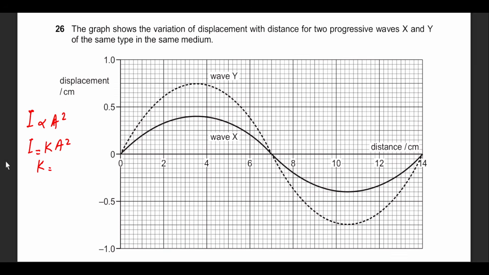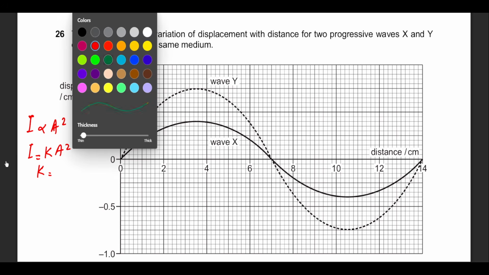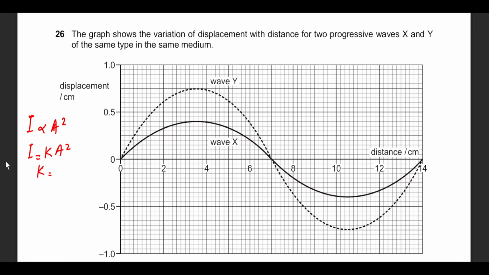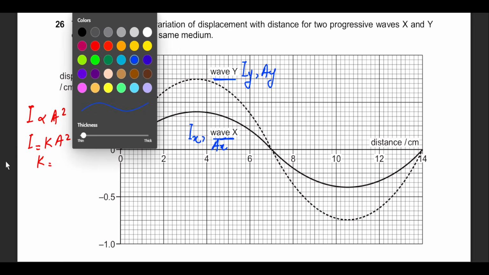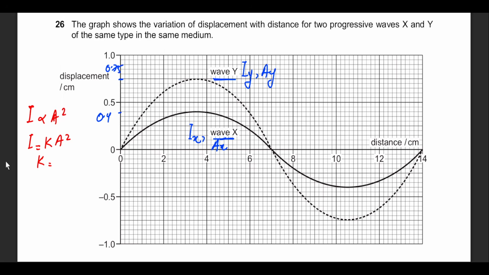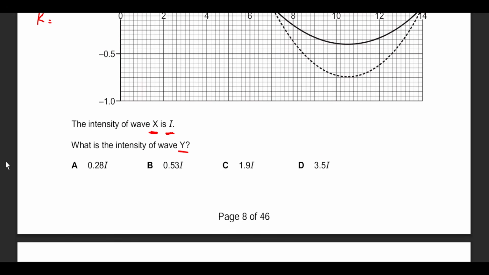Instead, we're going to do another thing. We're going to use the technique employed from mathematics. Let's try to do that over here. You see, this is wave y, so I'm going to call its intensity Iy. This is wave x, let's call this Ix. Its amplitude is Ay, and its amplitude is Ax. Do we have their amplitudes with us? Yes, we do. This one, if you read the graph correctly, is 0.4, and this one is 0.75. So we do have some values on the graph, which we can deal with. So let's see how we got about them.